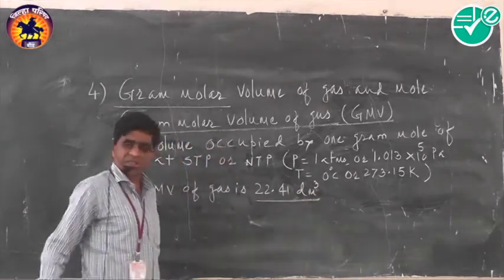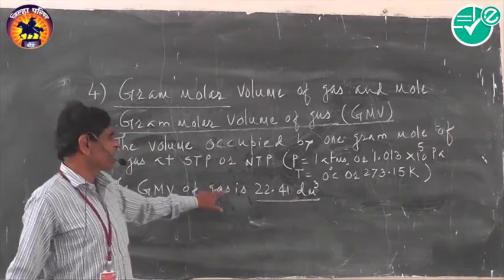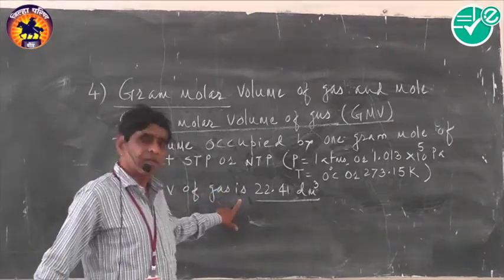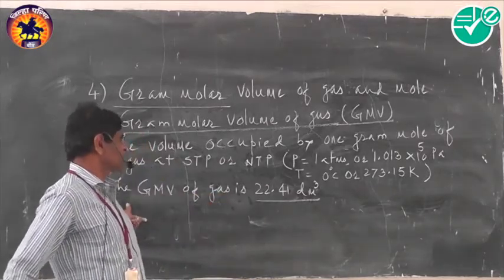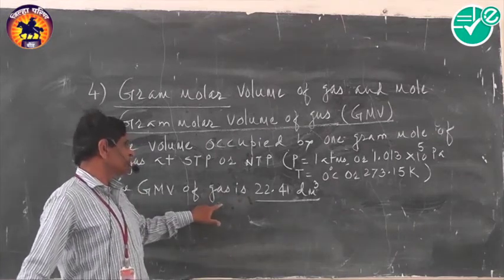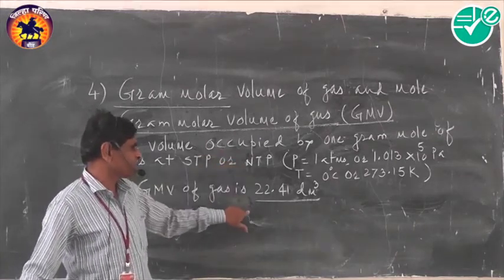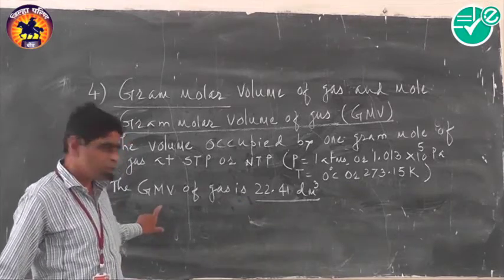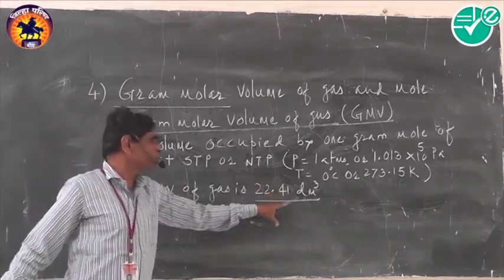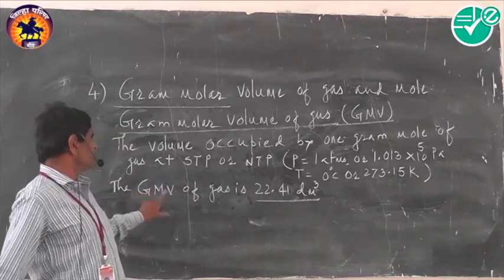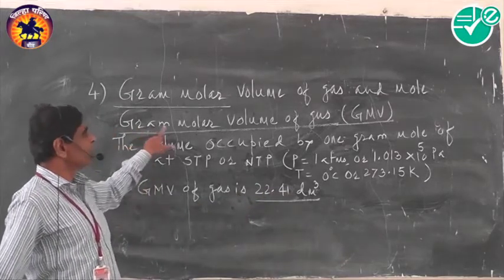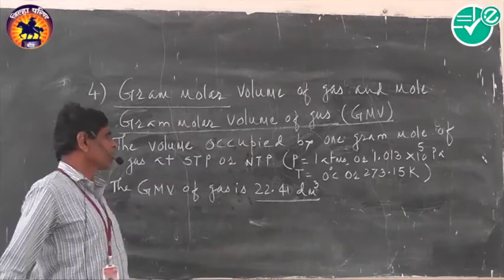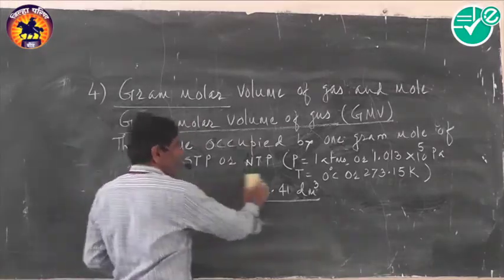But the condition is that the gas should be ideal. All ideal gases at STP, 1 mole of that gas always occupies 22.41 decimeter cube volume, and this is the gram molar volume of gas. Now then, how is it possible?